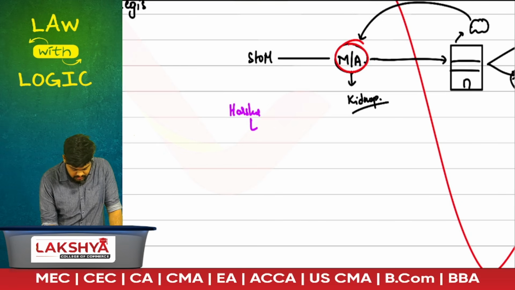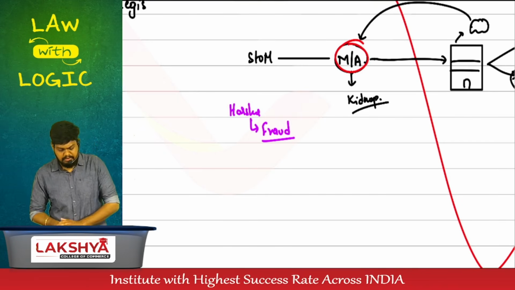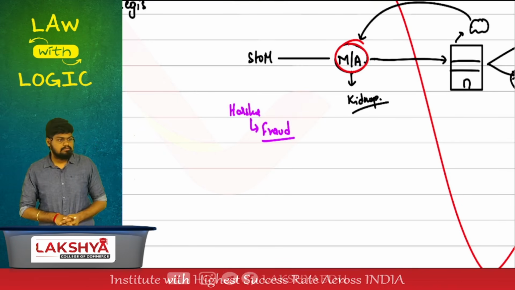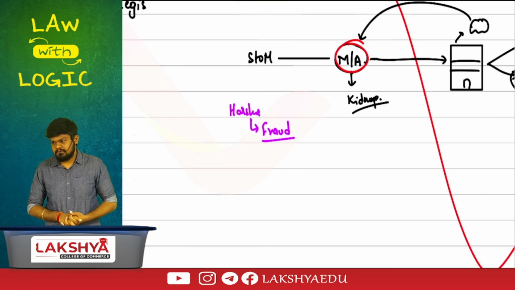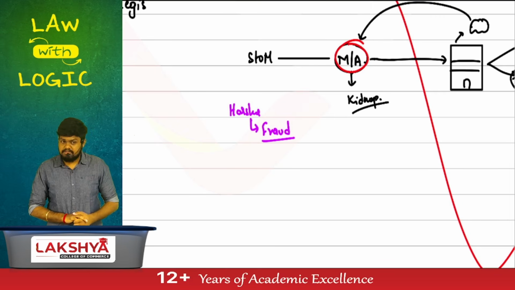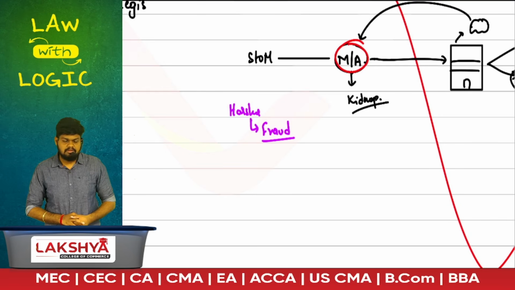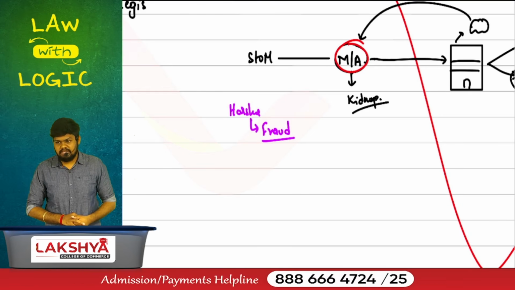Harsha, he has done a good amount of fraudulent activities in the past. What do you mean by fraud? Intentional or unintentional? Harsha has done fraudulent activities. Harsha is a fraud. If he starts a business, the business will also be. There's a chance that the business might be fraudulent in nature.